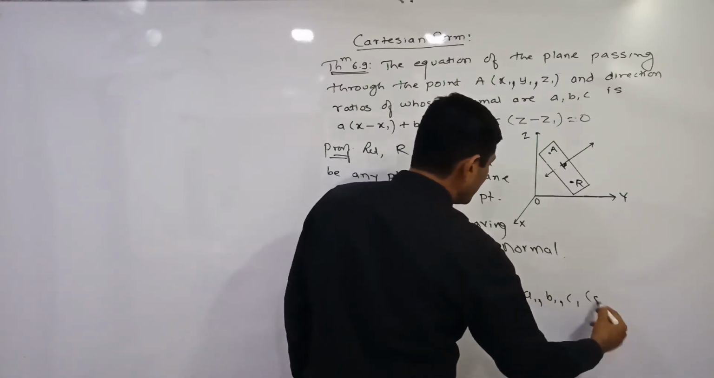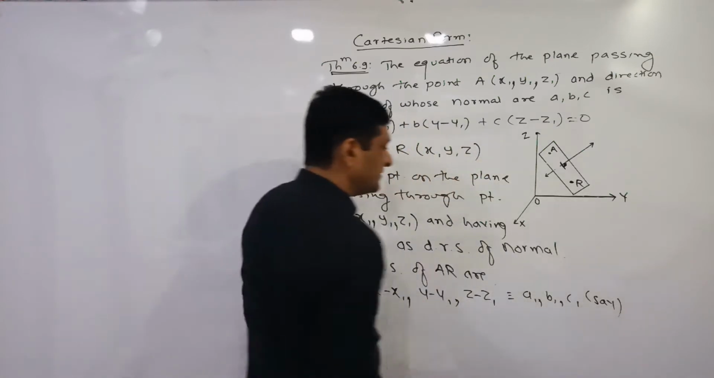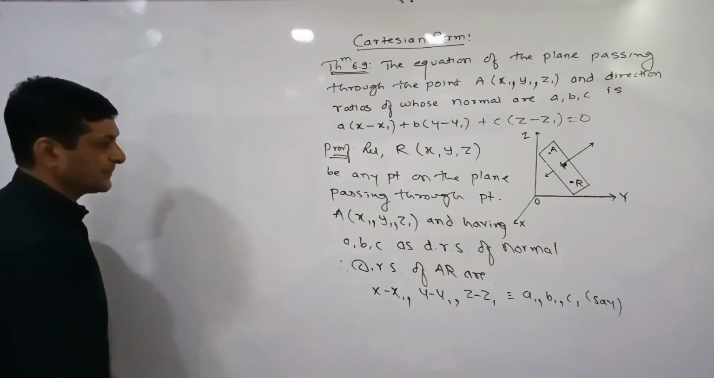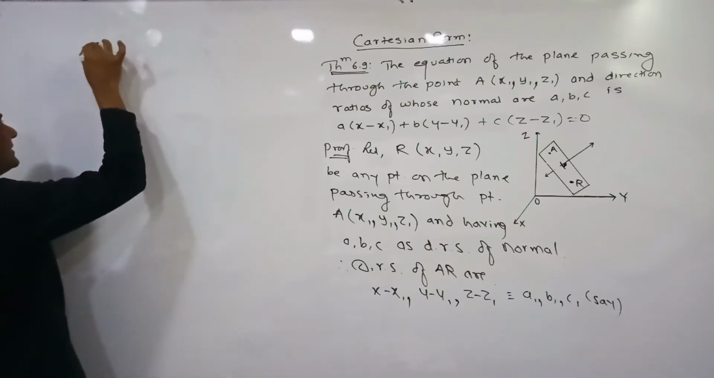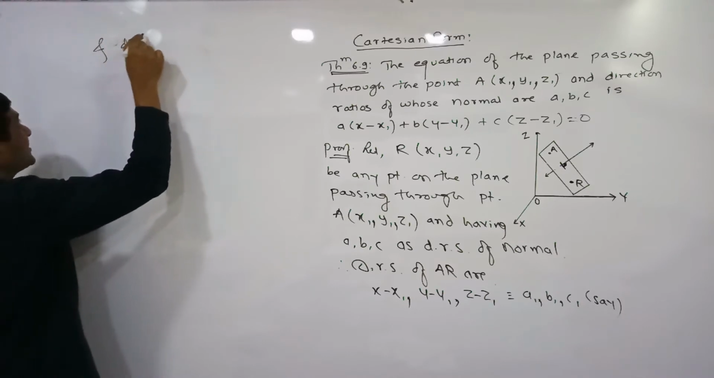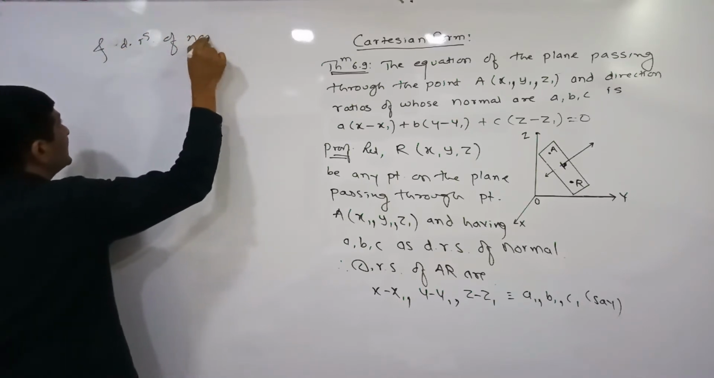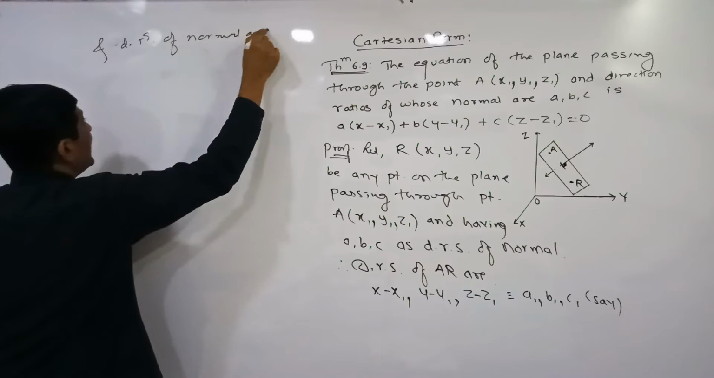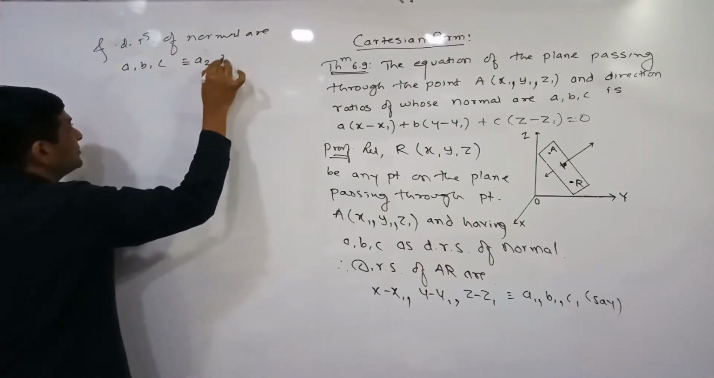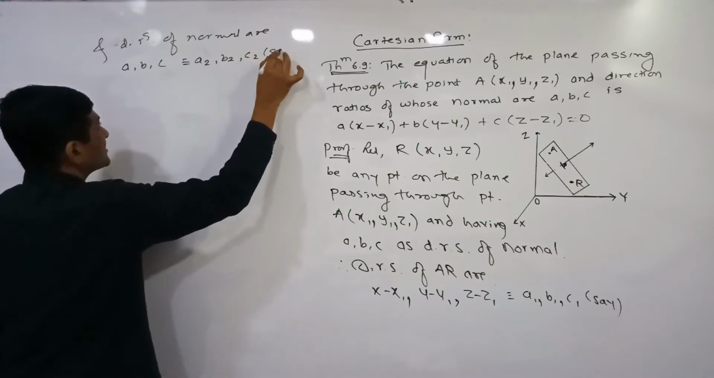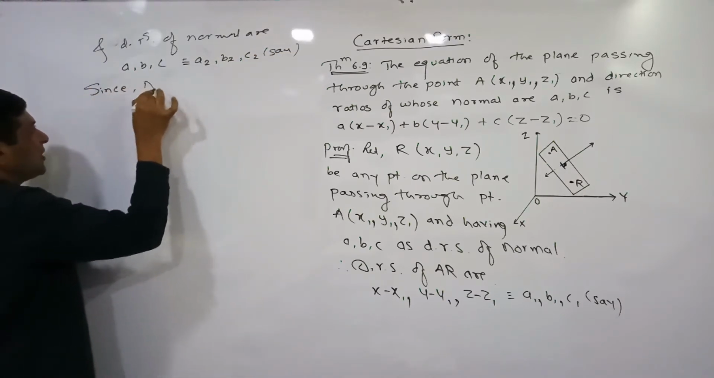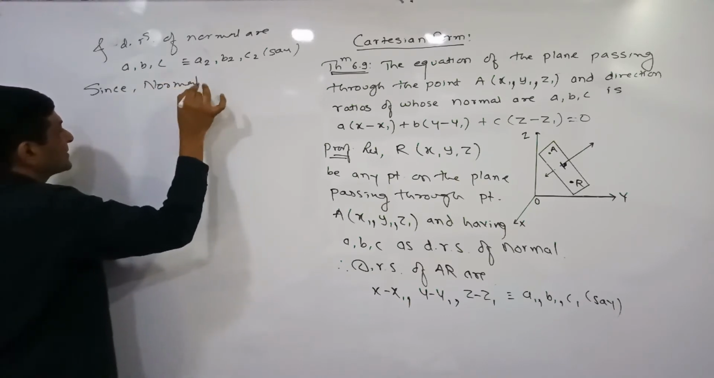Let us denote these direction ratios by a1, b1, c1, and the direction ratios of the normal, which are a, b, c, we denote by a2, b2, c2. Since the normal